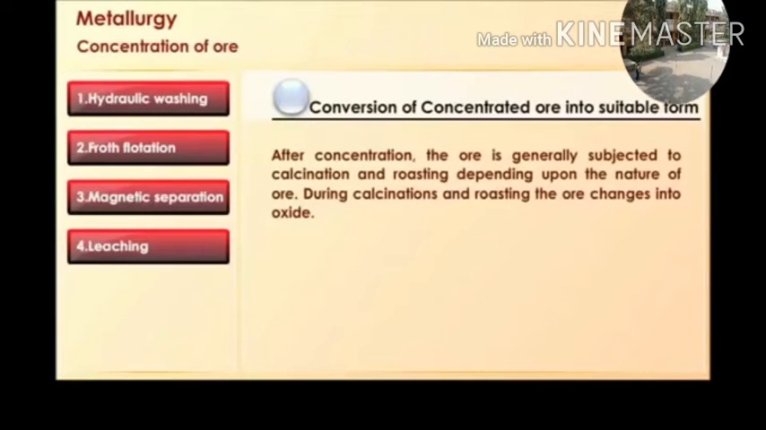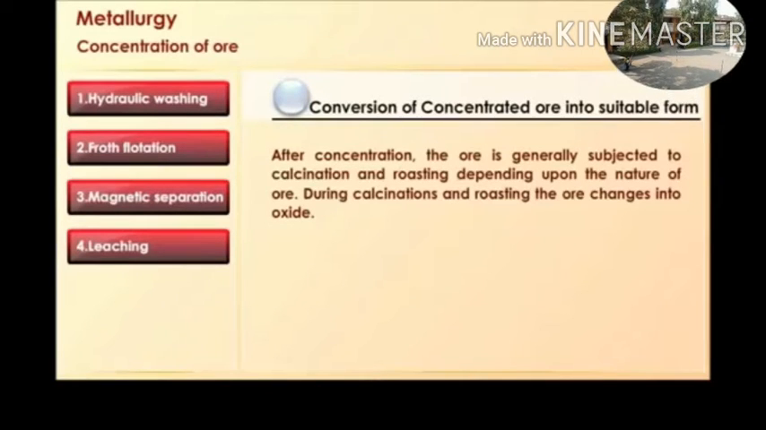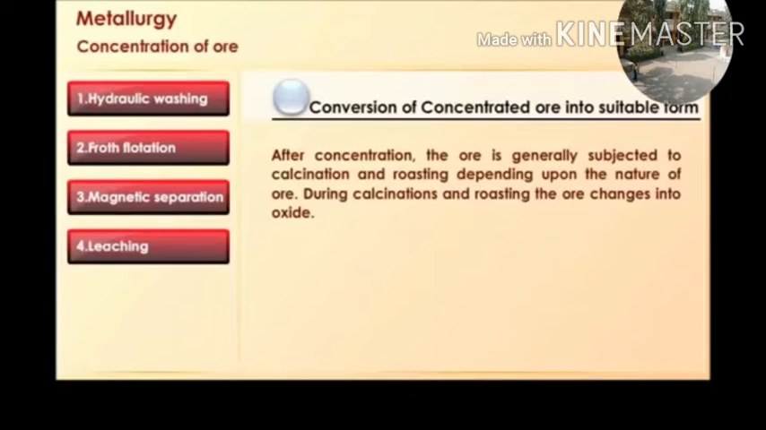Conversion of concentrated ore into suitable form. After concentration, the ore is generally subjected to calcination and roasting, depending upon the nature of the ore. During calcination and roasting, the ore is changed into its oxide.